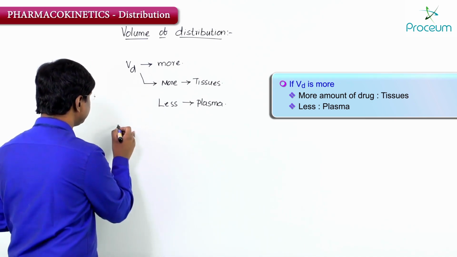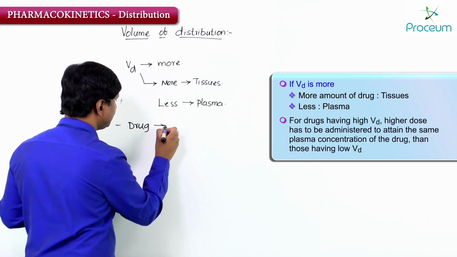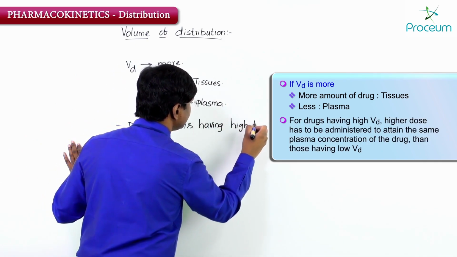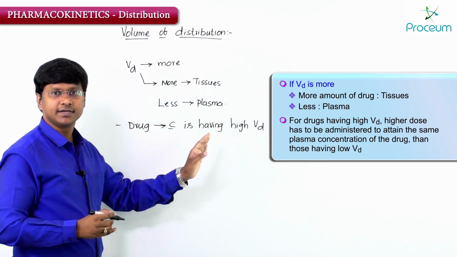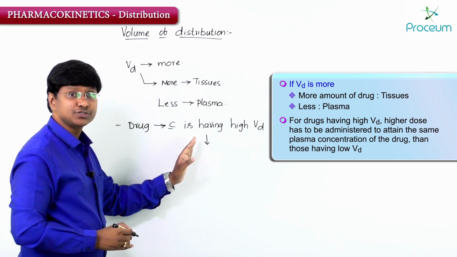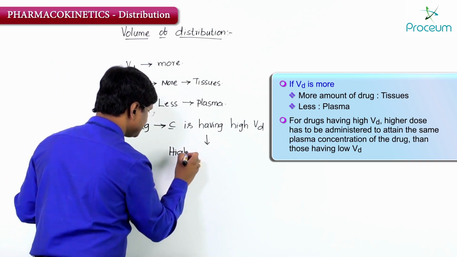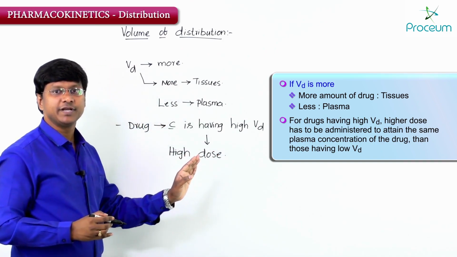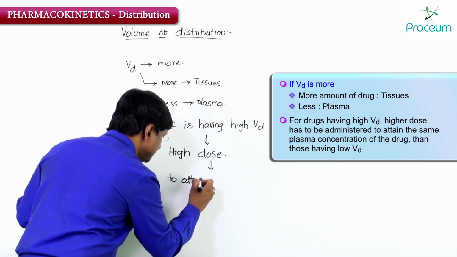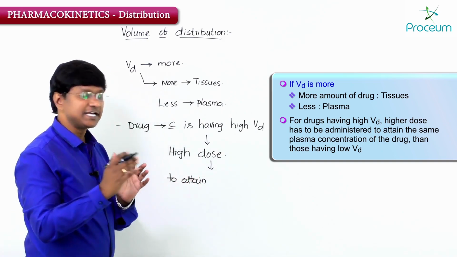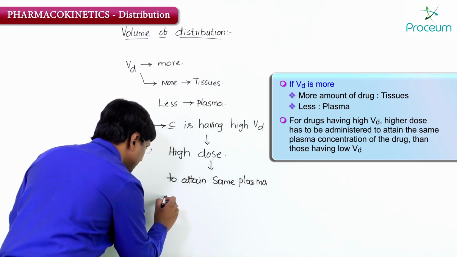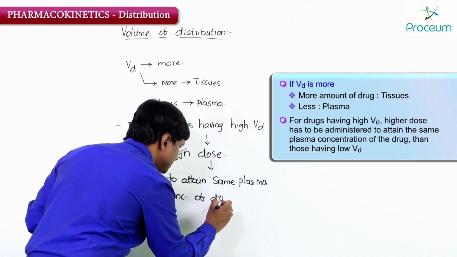So the drug which is having high volume of distribution has to be administered in a high dose to attain the same plasma concentration of the drug.